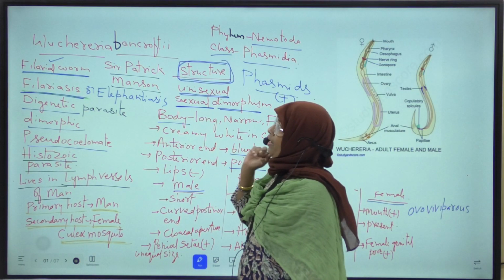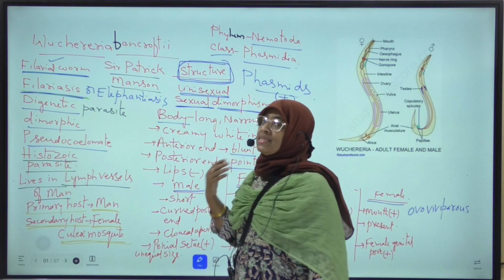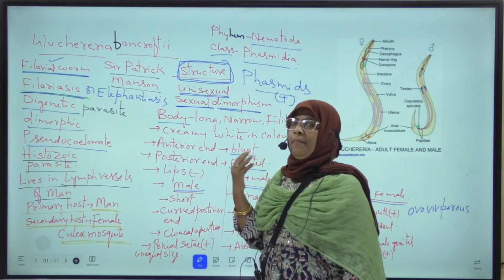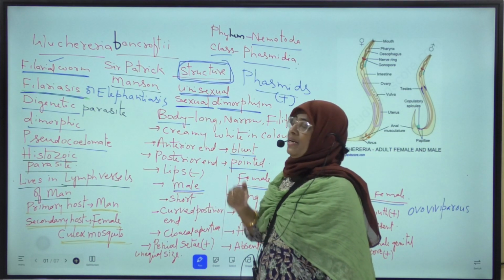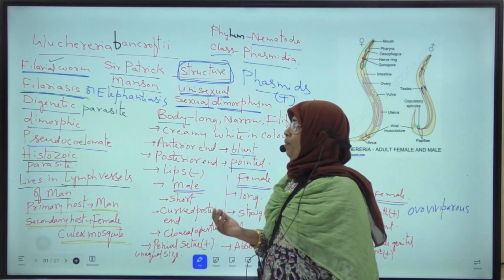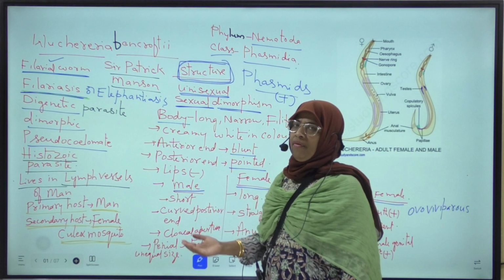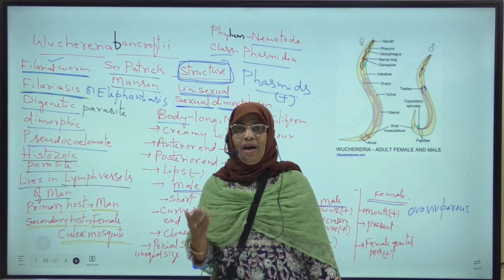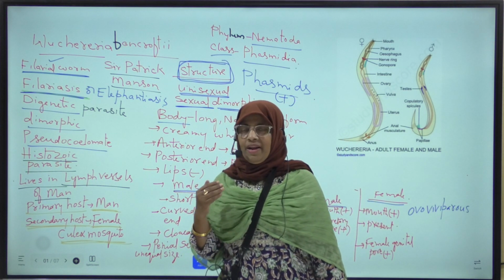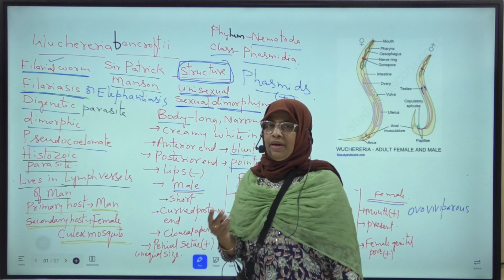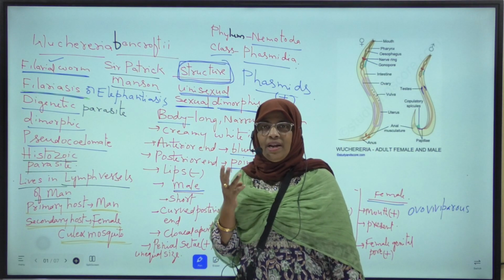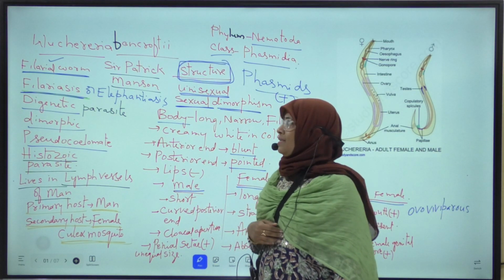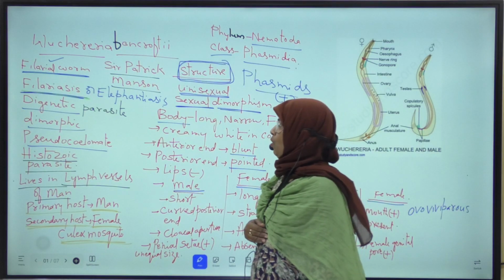Next, Wuchereria bancrofti was discovered by two scientists, Wucherer and Bancroft. Hence, this parasite is named Wuchereria bancrofti.